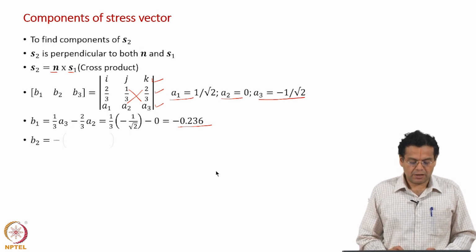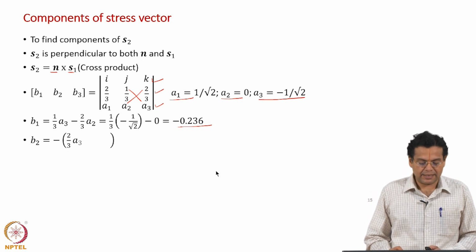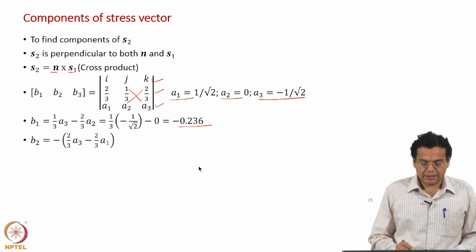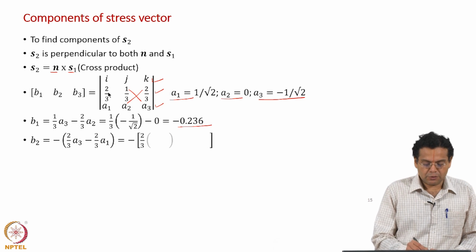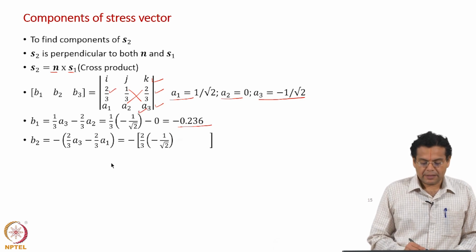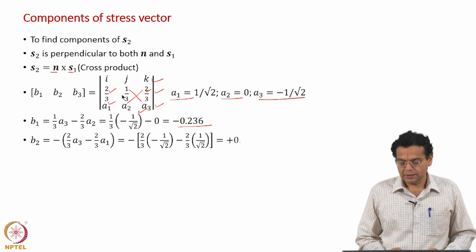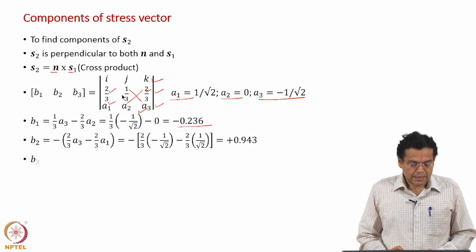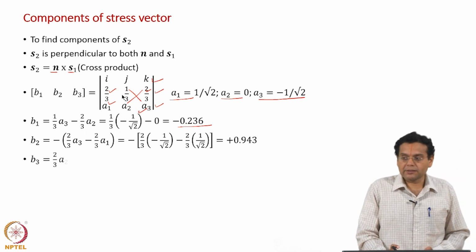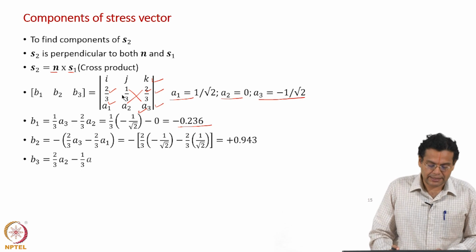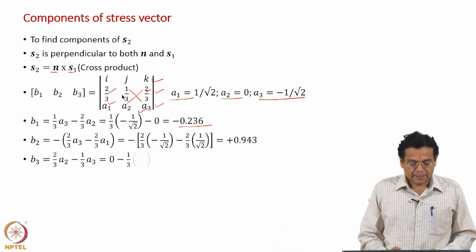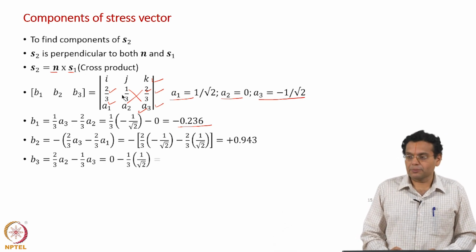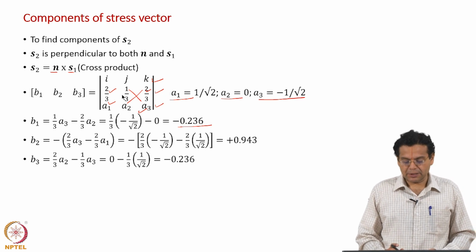Similarly, for b2, of course you have a negative sign extra there, and it is 2 by 3 a3 minus 2 by 3 a1. Substitute the values, get the result as plus 0.943, and then similarly the k-th component on the z axis is 2 by 3 a2 minus 1 by 3 a3, which gives minus 0.236.